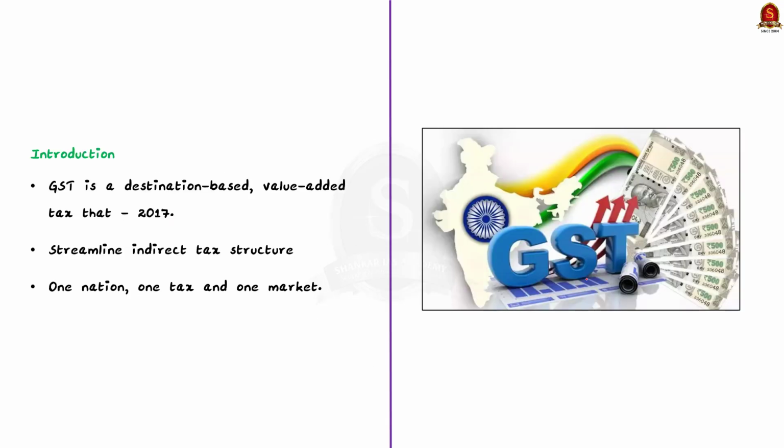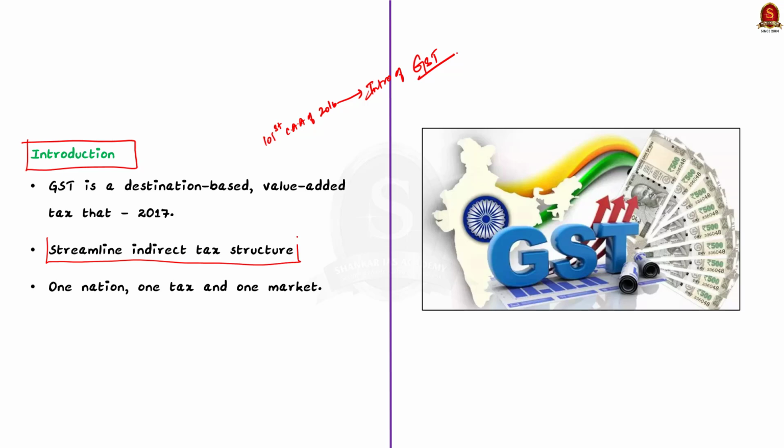Okay, now let us start with the introduction. Here we can write about some basics of GST. See, the 101st Constitutional Amendment Act of 2016 enabled the introduction of Goods and Service Tax (GST) in India, which is a destination-based indirect tax, replacing the erstwhile complex cascading system of multiple indirect taxes, which are levied separately by both central and state governments. See, this was aimed to streamline the indirect tax structure and create one nation, one tax and one market in India. In this way, you can give a simple introduction in 2 or 3 lines.